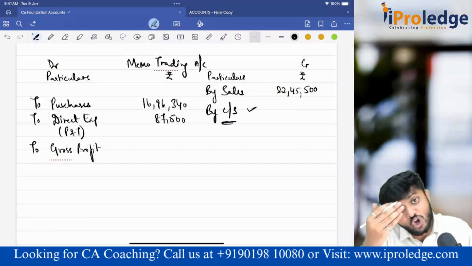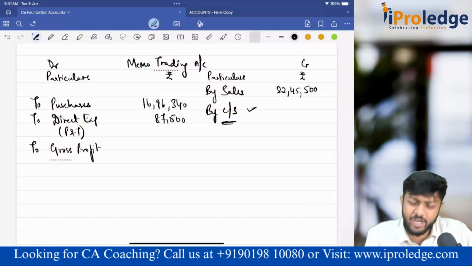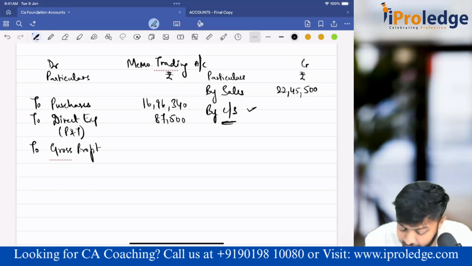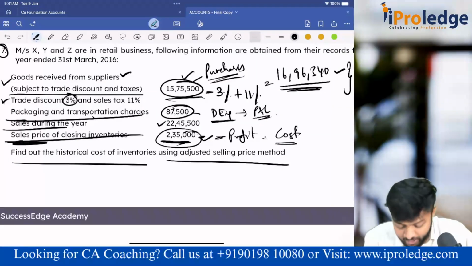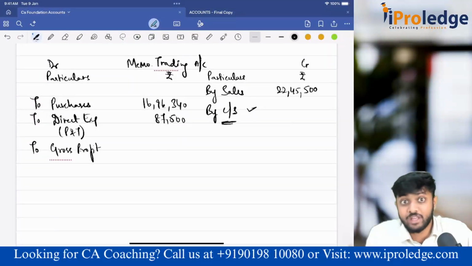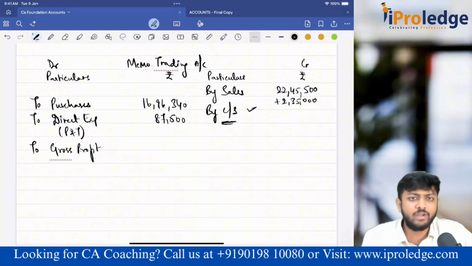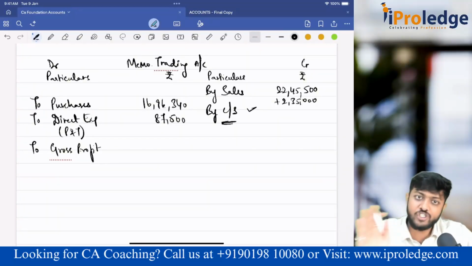Correct? So since I have closing stock at sales price, I'll do one thing. I'll assume this closing stock is also sold, because I want to find GP margin, no? So I'll add my closing stock. I'm assuming that this is also sold, so that is 2,35,000, because if I sell, I would have sold it at selling price only. So I'm assuming this is also sold, 2,35,000, because GP margin will be constant.